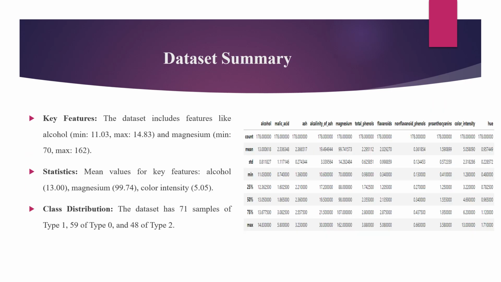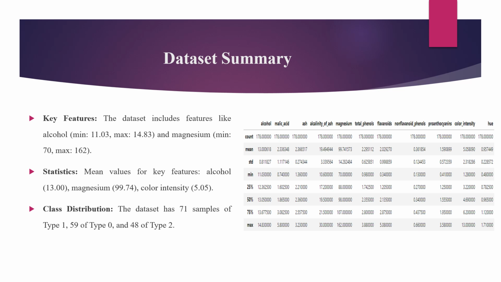In this slide, we delve into the dataset statistics. We highlight key features like alcohol, malic acid, and magnesium, which vary significantly across different wines. For example, alcohol content ranges from 11 to 14.83, while magnesium level ranges from 70 to 162. These wide ranges indicate the diversity in the wine samples.